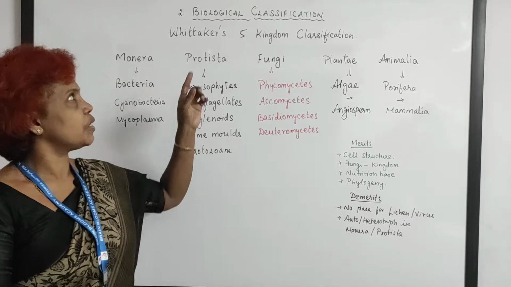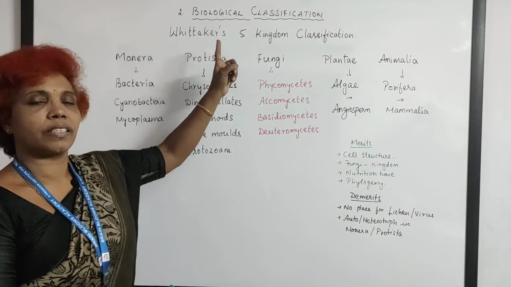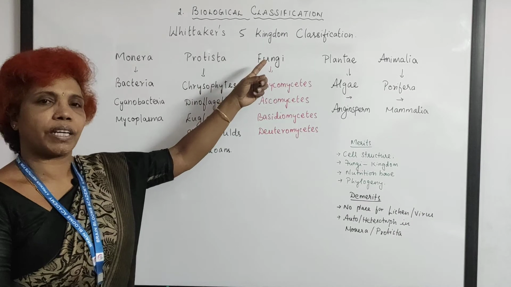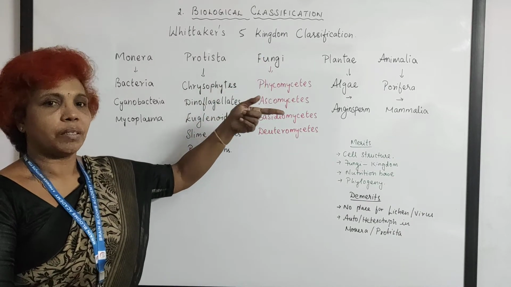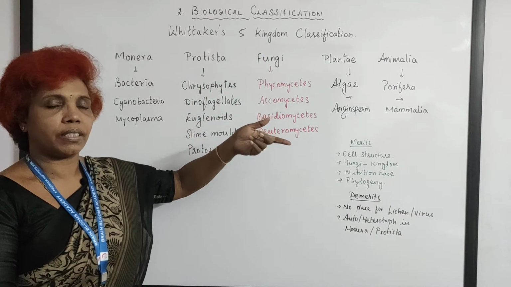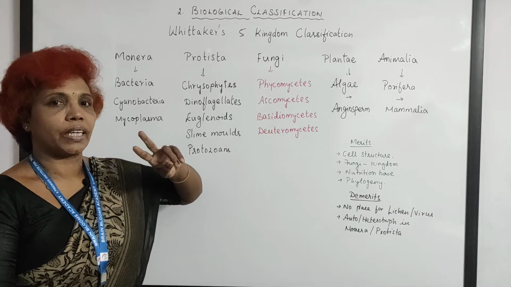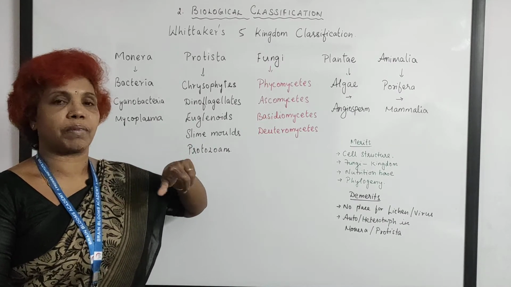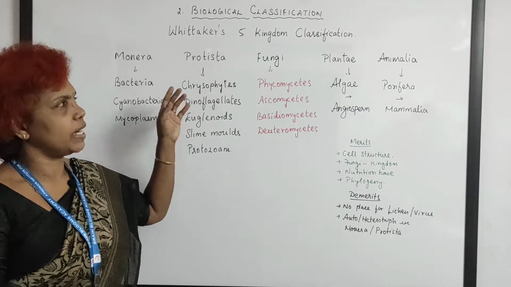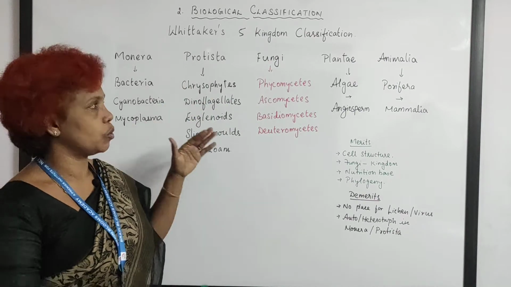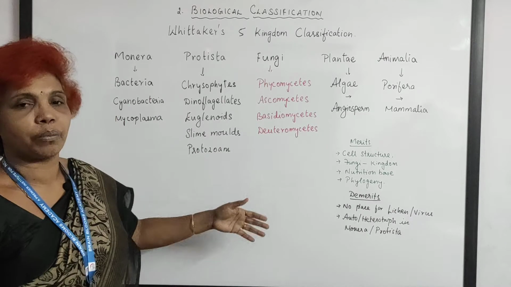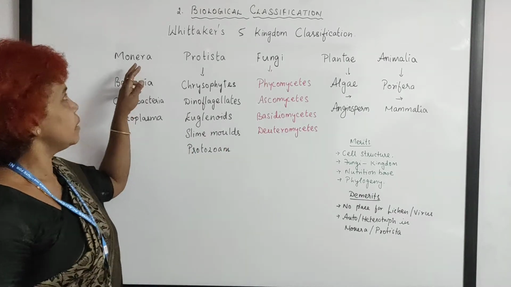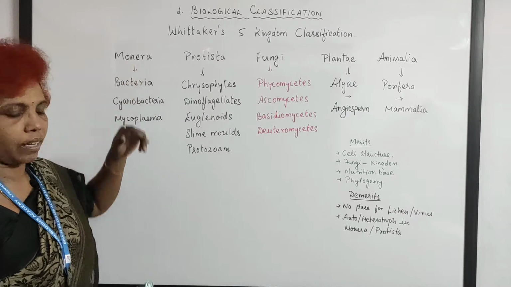And today we are just going to discuss the biological classifications, an outline of Whittaker's five kingdom classification. In the previous video, we were discussing two kingdom, three kingdom, four kingdom, five kingdom, even six and seven kingdom classifications. And today it is just an outline, not so detailed, nothing about Phycomyces, Ascomyces, just an outline. And here the first kingdom is Monera.